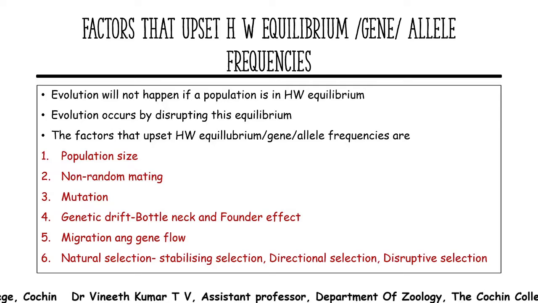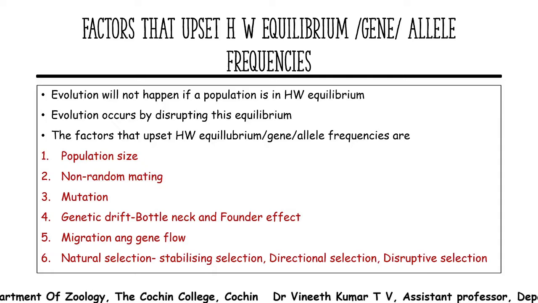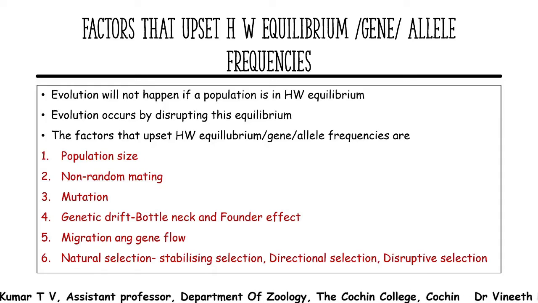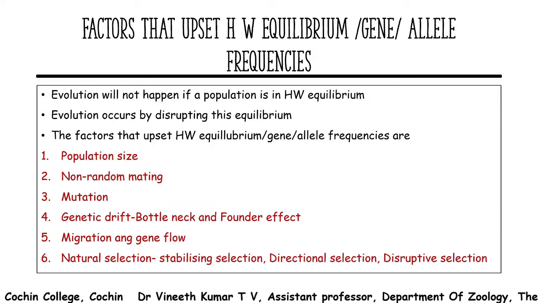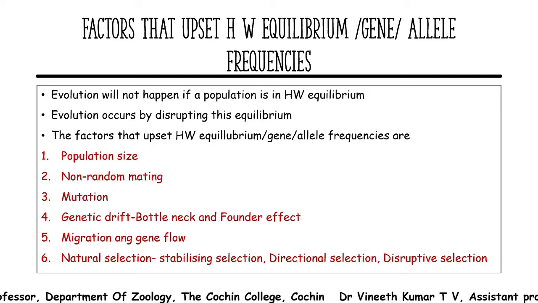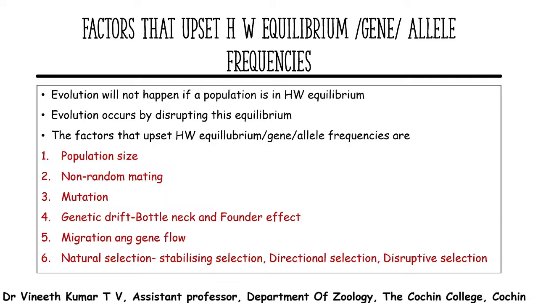The next is bottleneck and founder effect, which we discussed in detail in the previous session. So you can include the points here: what is genetic drift, what happens in a bottleneck, what happens in the founder effect, and how it is upsetting the gene frequency or allelic frequency.